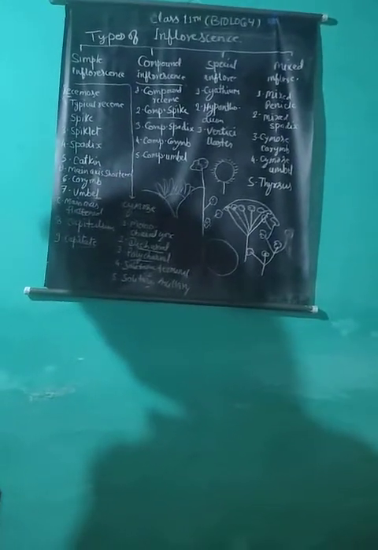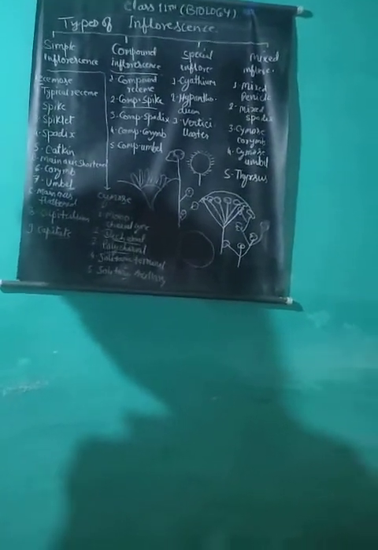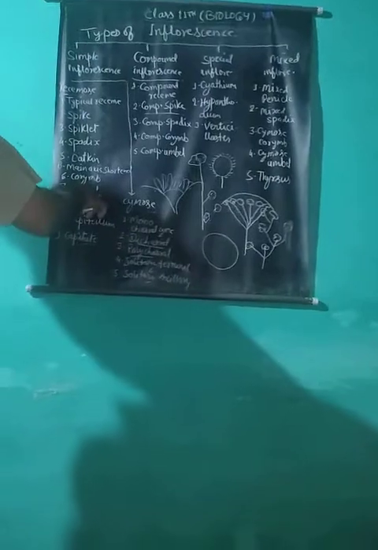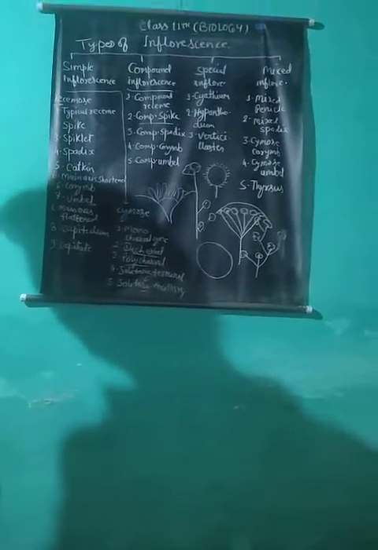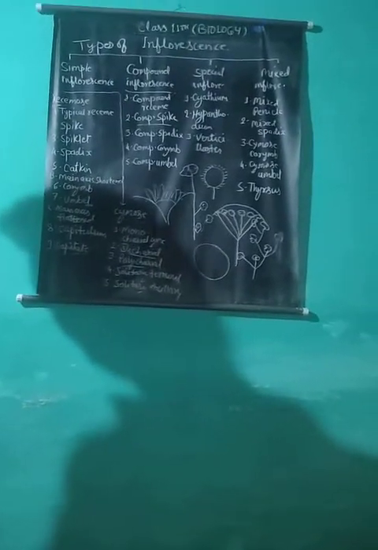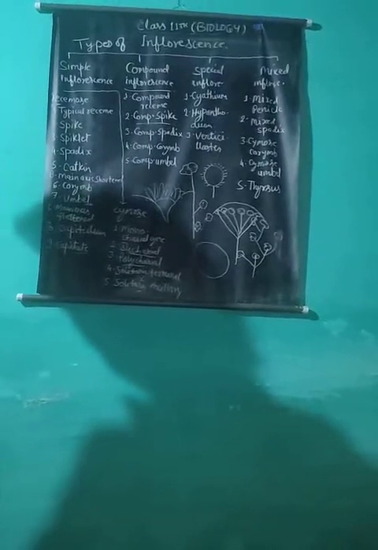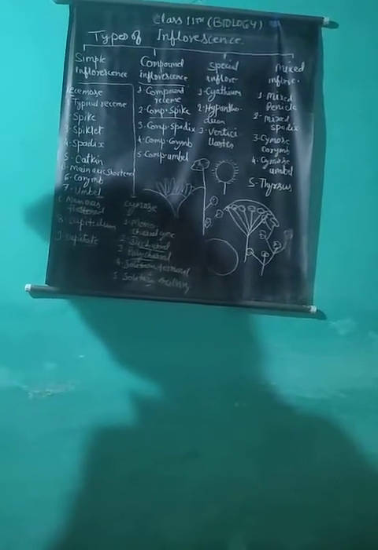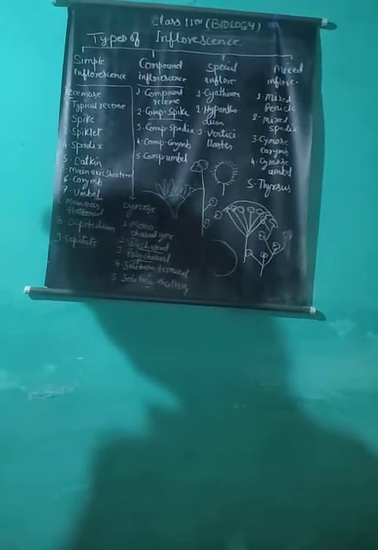Compound umbel: it is a modified form of umbel inflorescence, a modified racemose inflorescence in which the main axis of the umbel inflorescence is branched and each branch bears an umbel inflorescence.